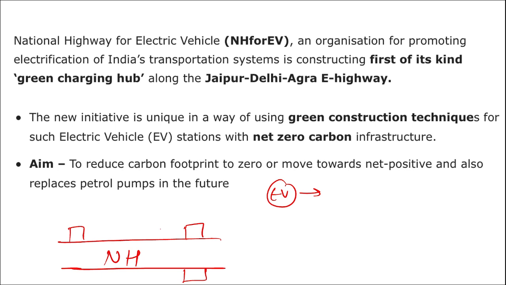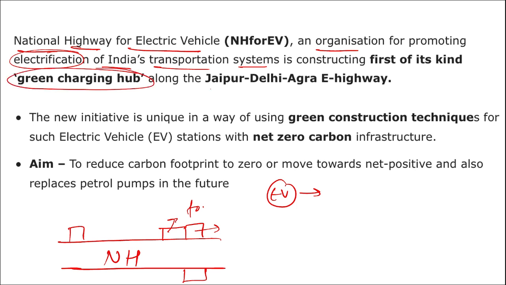If you want to take rest, these stops will contain food stores, food outlets, and also an electric vehicle charging spot where you can go and charge your electric vehicle on the way. So National Highway for Electric Vehicles, an organization for promoting electrification of India's transport system, is constructing a first of its kind green charging hub along the Jaipur Delhi Agra Electric Highway.